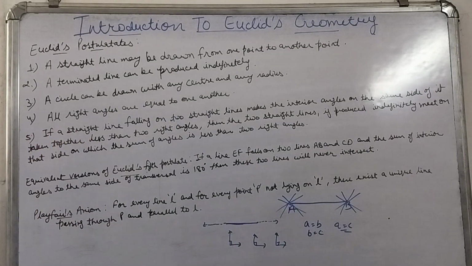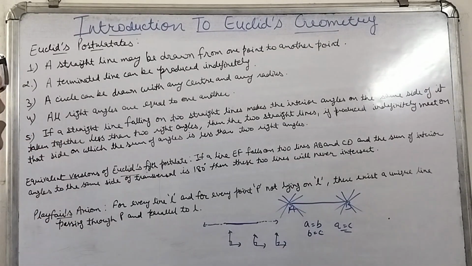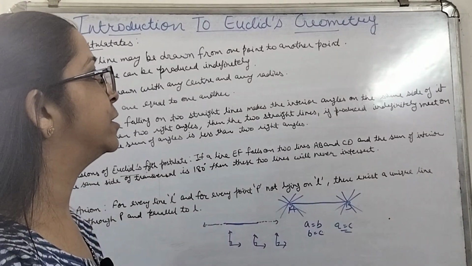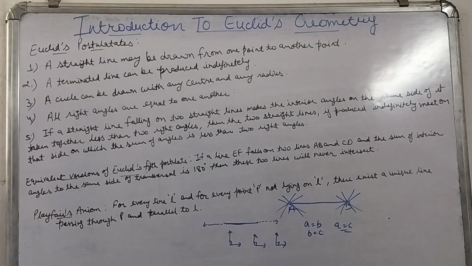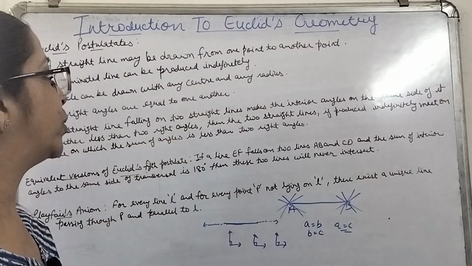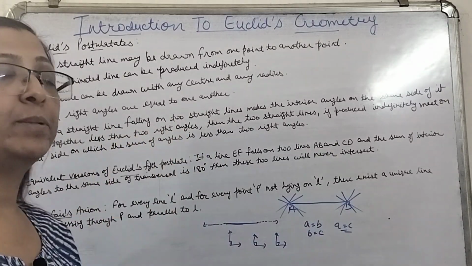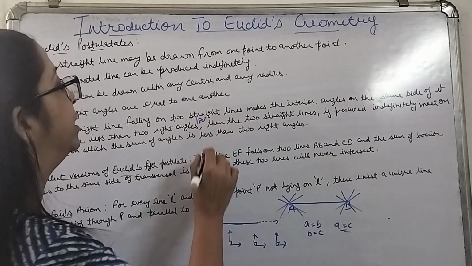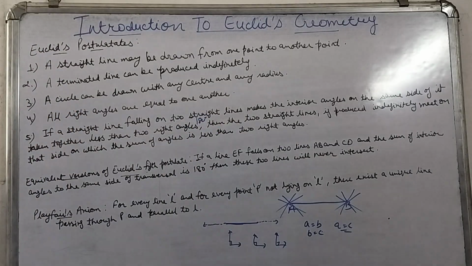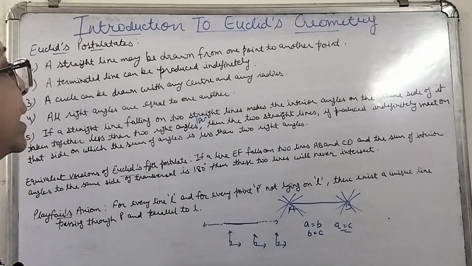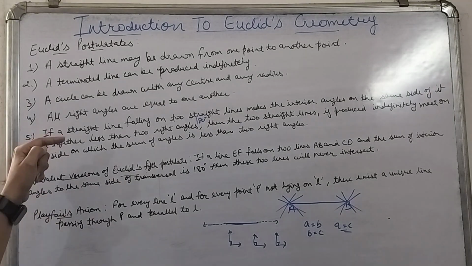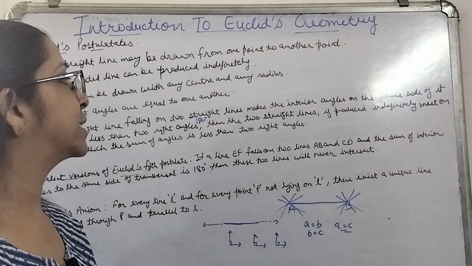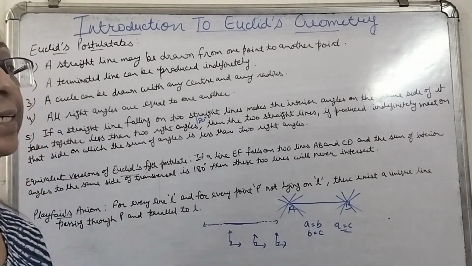If a straight line falling on two straight lines makes the interior angles on the same side of it taken together less than two right angles, then the two straight lines, if produced indefinitely, meet on that side on which the sum of angles is less than two right angles.